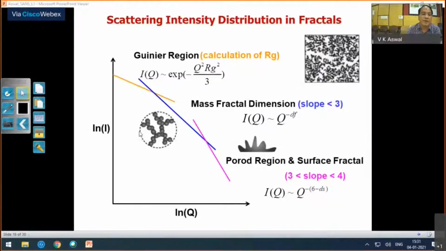So this is what you measure actually, log intensity as a function of q. In the intermediate q range, when you have a mass fractal, you see this kind of scattering profile with the slope less than 3. At higher q values, which is called the Porod region, you also see the surface fractal region, where your intensity will have a slope between 3 and 4. So you can differentiate the mass fractal and surface fractal by the different slope of your scattering, also in the different q range.